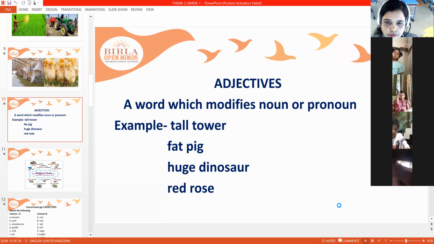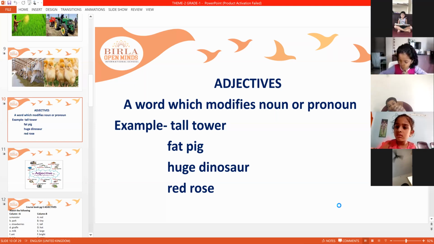See, children. Look at the screen, everyone. Don't write, beta. Just try to understand first, then I'll make you write again, okay? Tell me, what are adjectives?